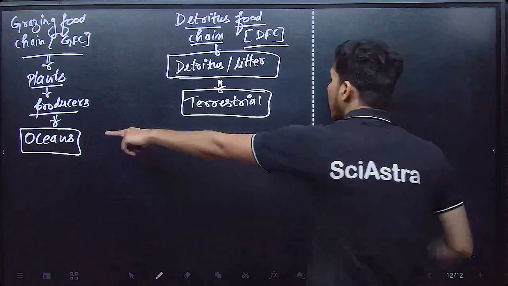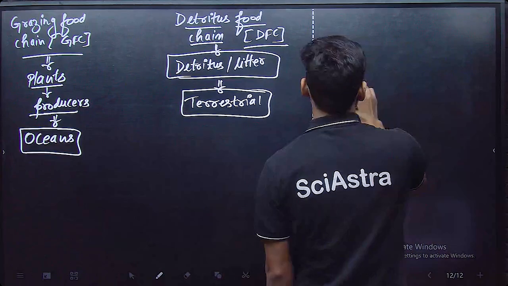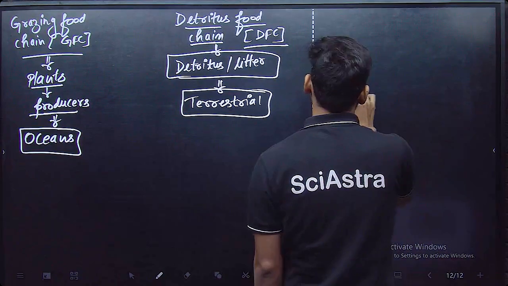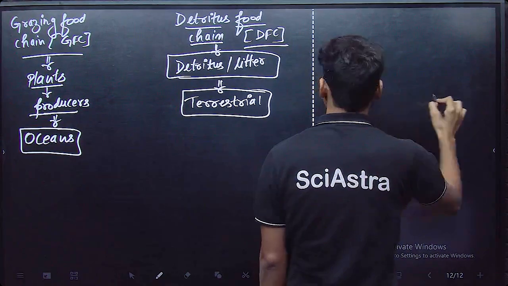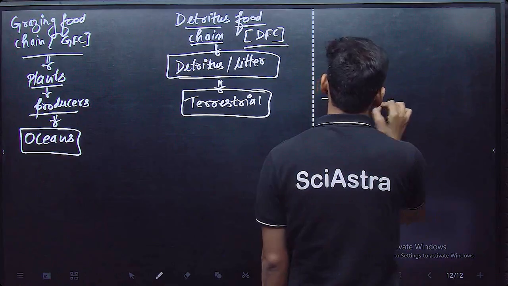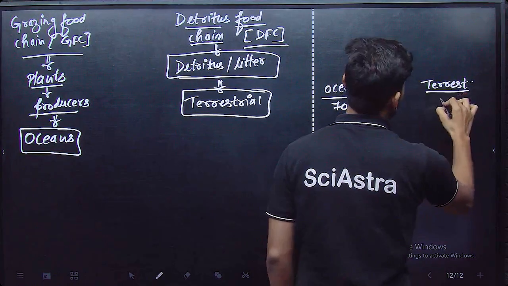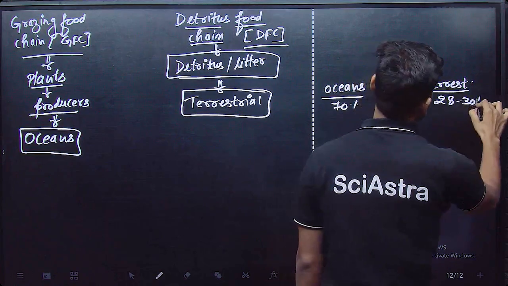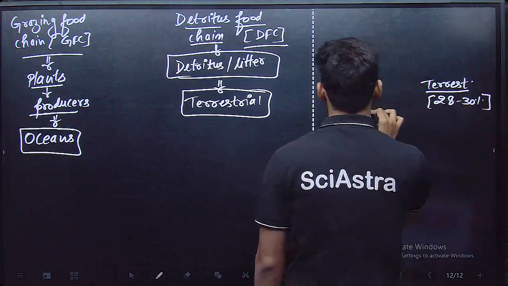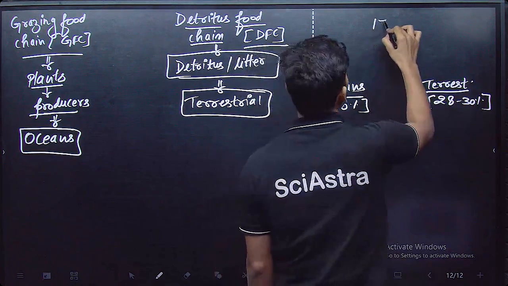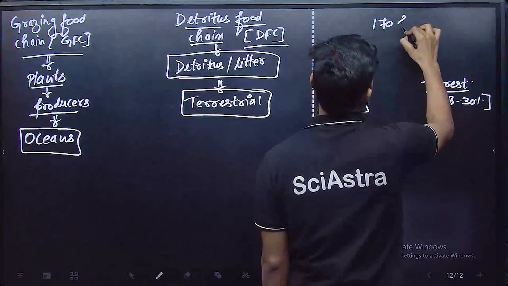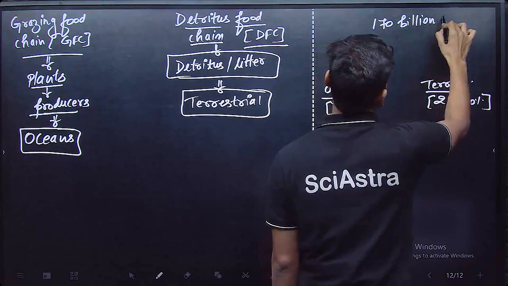Now, oceans cover around 70% of our earth, while the terrestrial ecosystem comprises only around 28 to 30% of the whole earth. But still, the total biomass produced per year is 170 billion ton.